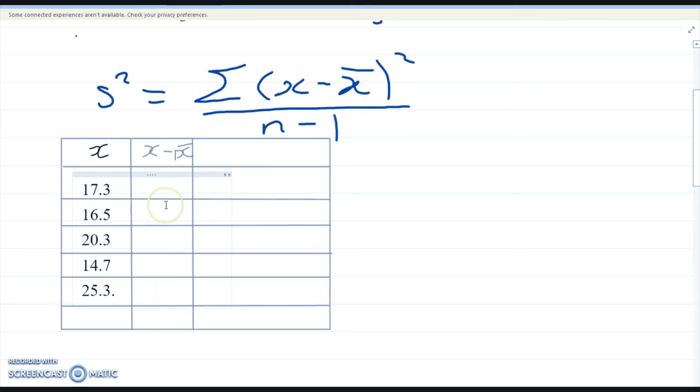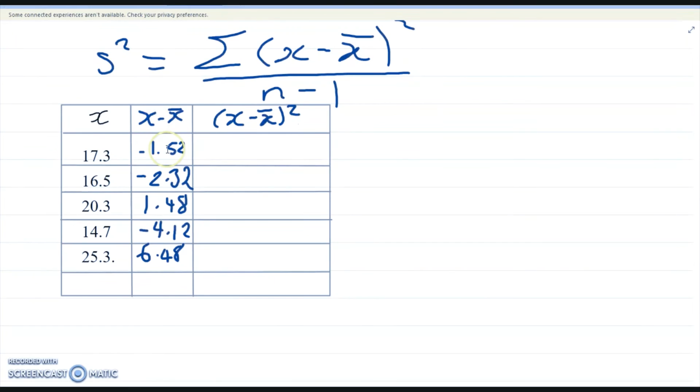Then 16.5 minus the mean, and so on and so forth. After subtracting the mean from each of these values, I get these numbers right here. If you want to verify that what you've gotten is correct, when you add everything in this column, it should give you 0.